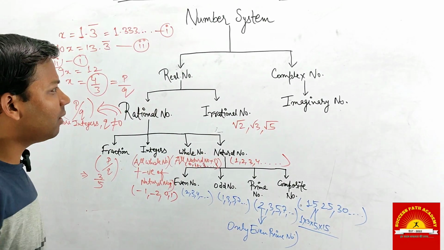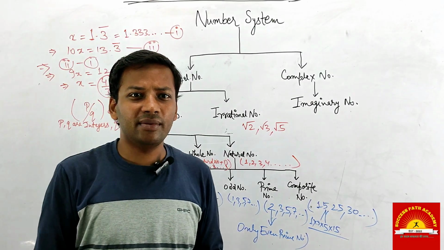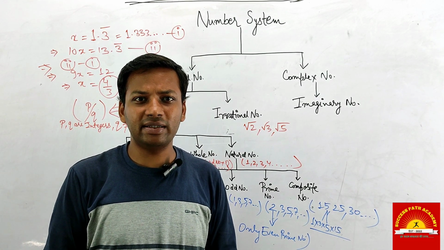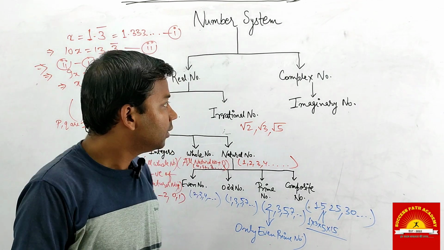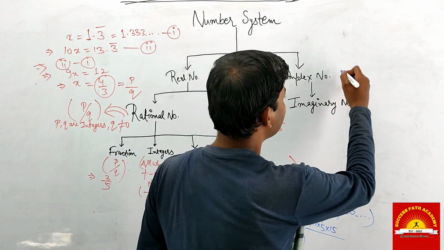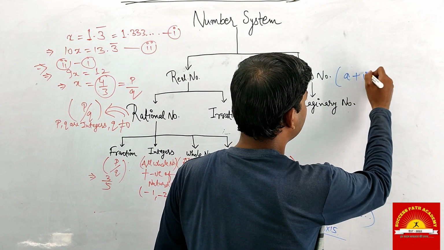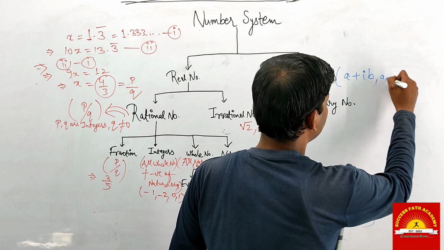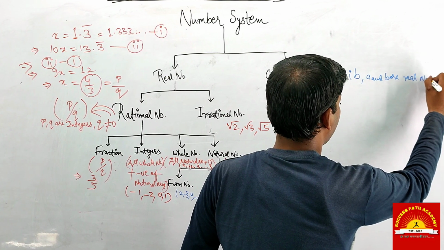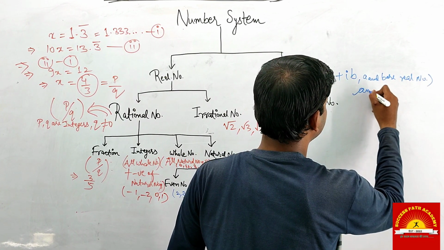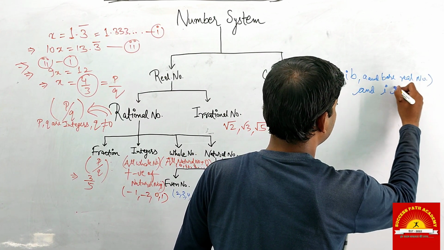Now I am giving you the example of a complex number. I have told you that a complex number is a combination of a real number and an imaginary number. A complex number is in the form of a plus ib, where a and b are real numbers and i is an imaginary number.